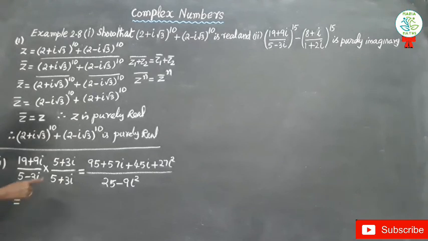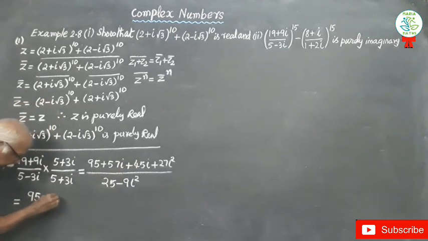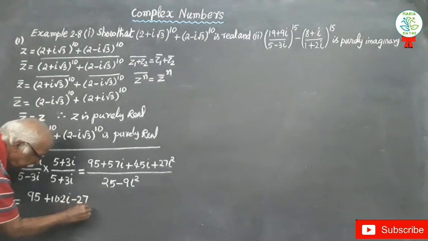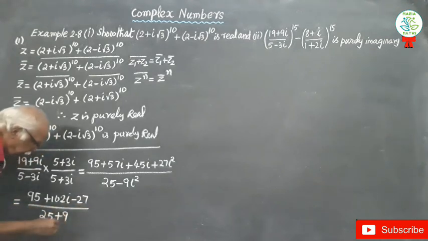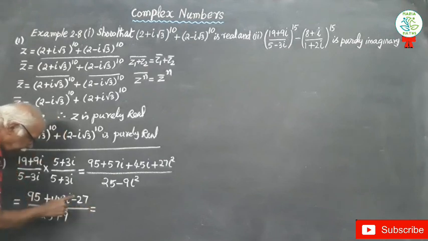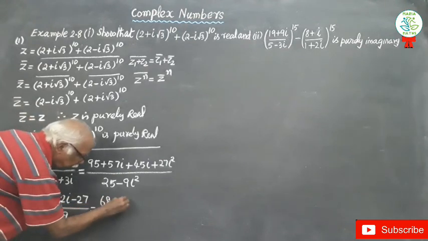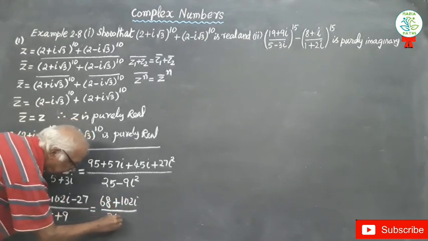Simplification, 95 + 102i − 27 divided by 25 + 9, equal to 95 − 27 = 68, 68 + 102i by 34.